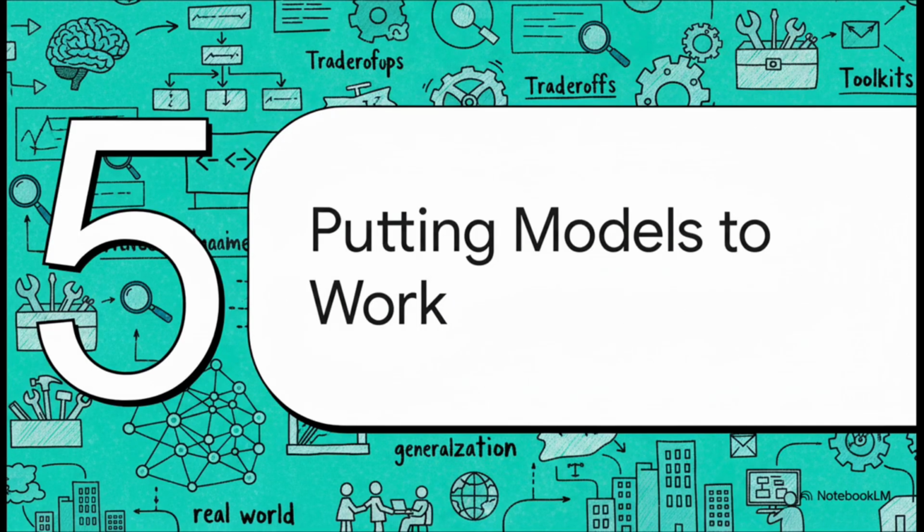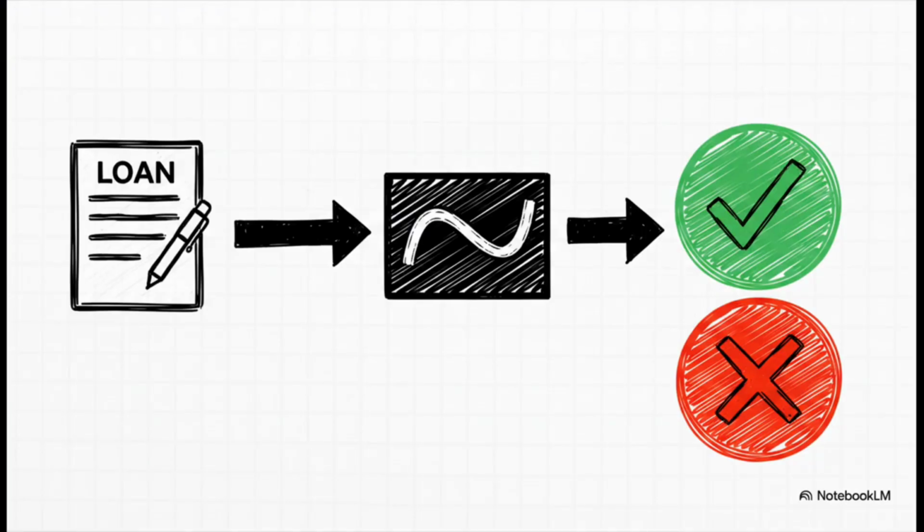So let's pull back from the theory for a minute and get practical. Why does all of this stuff, the trade-offs, the testing, the toolkits, why does it matter so much out there in the real world? Well, let's take a really common algorithm, like logistic regression. It's used everywhere to make critical binary decisions, yes or no, true or false. A bank might use it to predict the probability that a loan should be approved. Now, for that prediction to be trustworthy, especially for a brand new applicant the bank has never seen, the model has to be able to generalize from past data, not just have it all memorized.